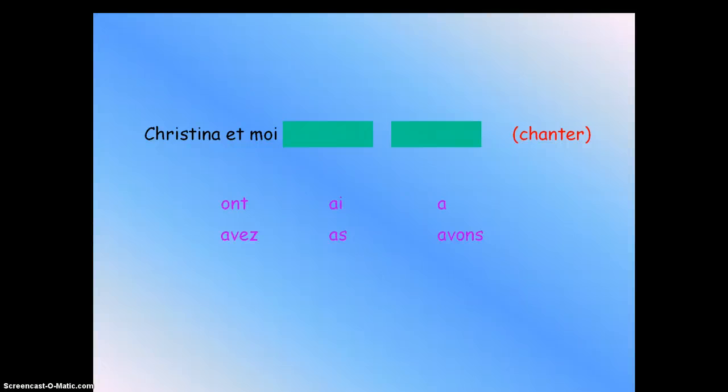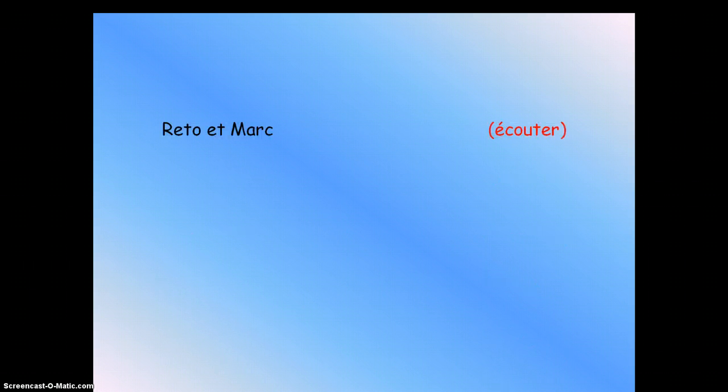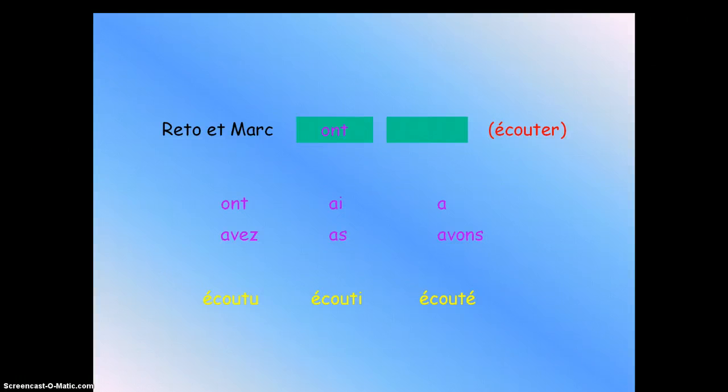So which one, which one, which one? It's going to be avons, choisir, chanter. But normally after the moi, you're supposed to put nous in front of it, like I said, for the rule of thumb, the correct form: nous avons chanté. Let's check the next one. Marc, Reto and Marc. What is it going to be? Hopefully you have ont here, right? And then the second one, écoutez. Good job. Let's go now for the next one.